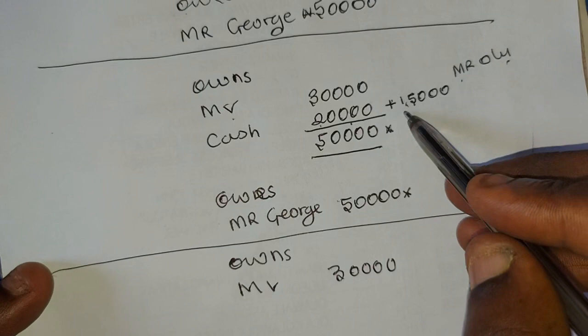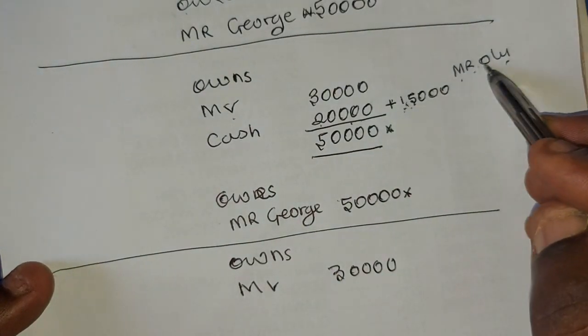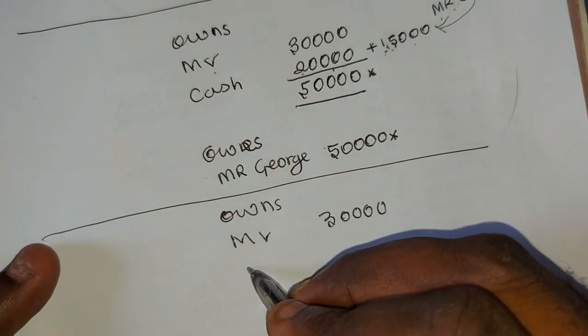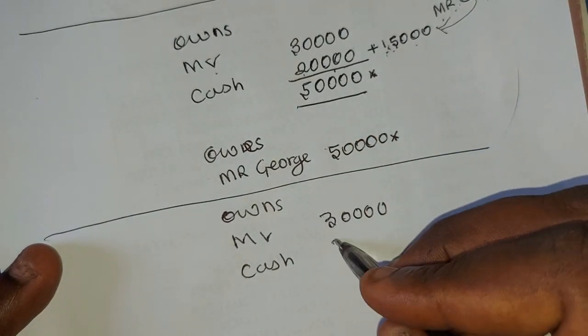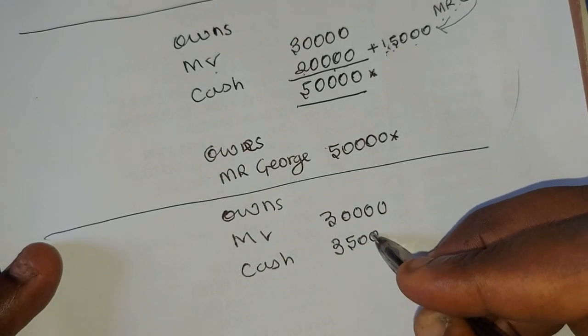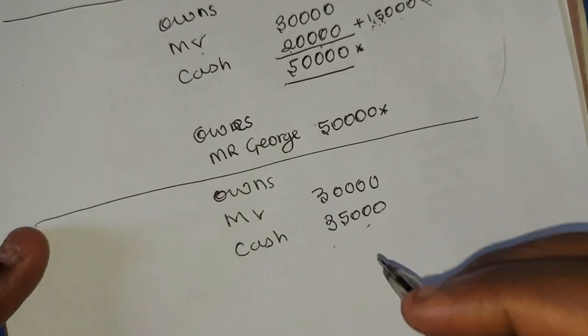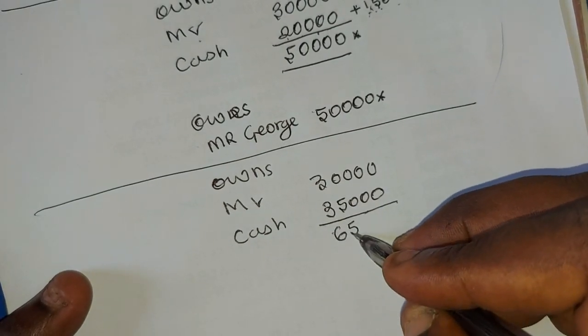The cash was borrowed from Mr. Olu. Mr. Olu lent us 15,000. Now the cash the business has will be 35,000. When you add 20 plus 15, it will give you 35. Then when you add the total here, we have 65,000.